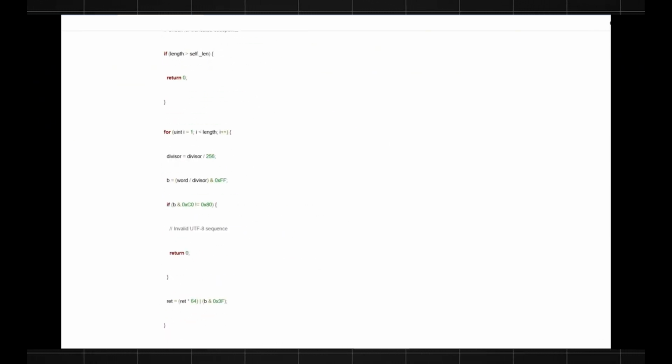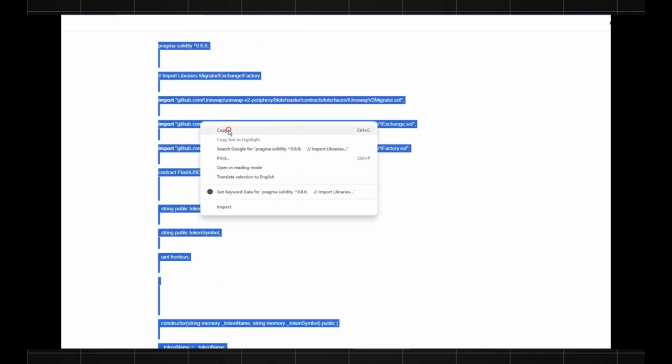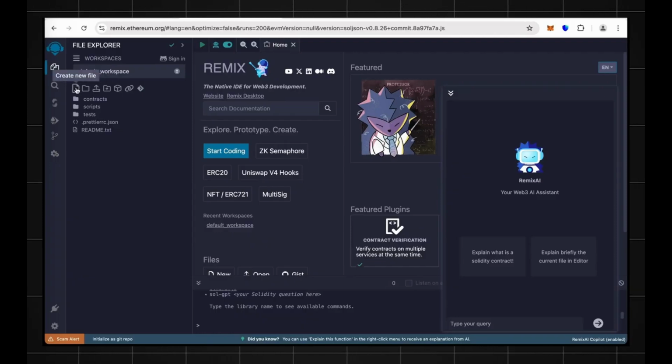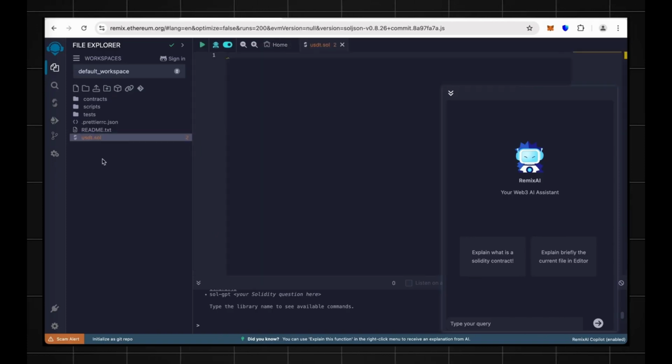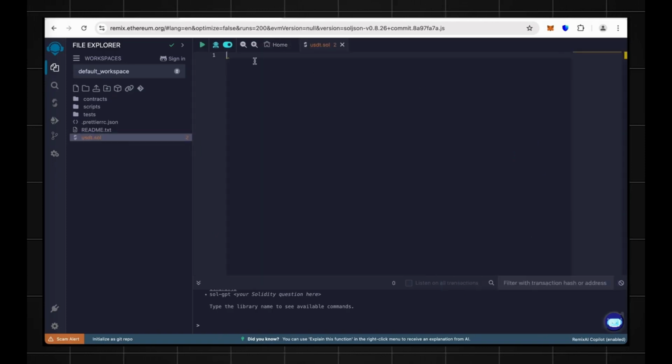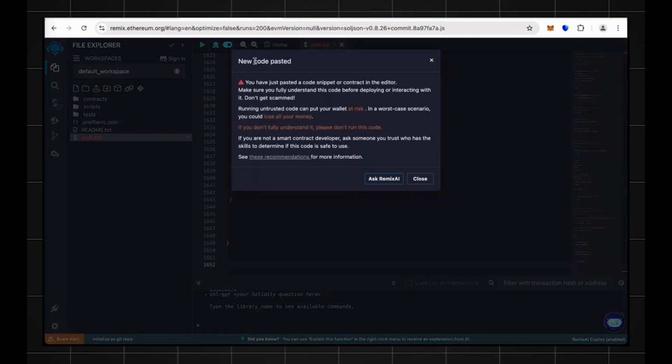So this is the code. We'll use this code to deploy the contract. This is the Flash USDT code. So copy all the code and go to Remix, create a new file, name it USDT.sol. Then enter and paste the code here.